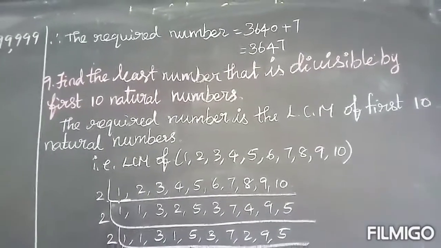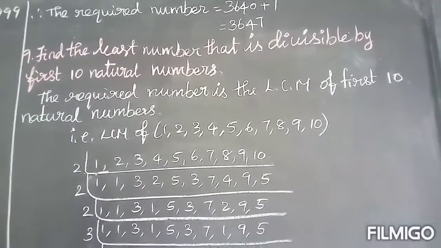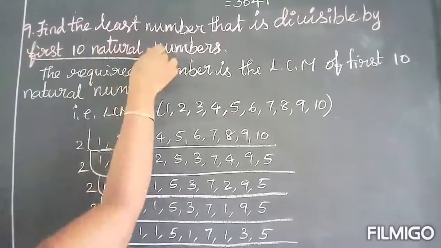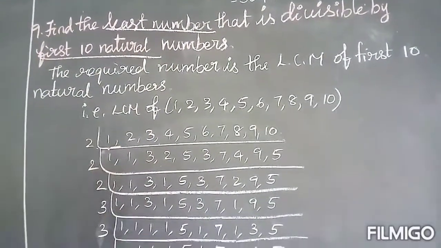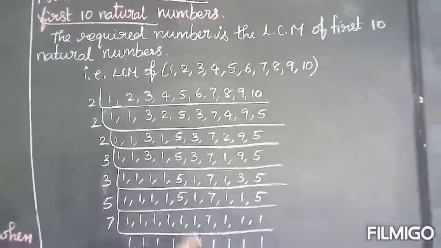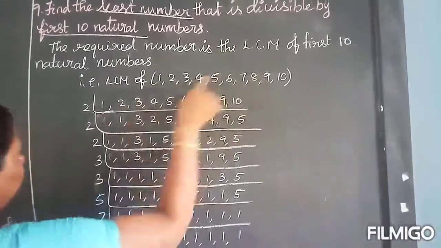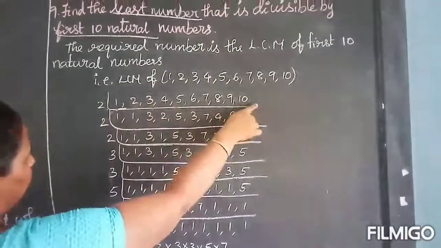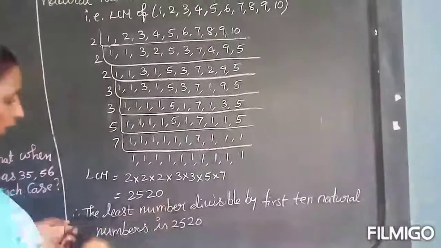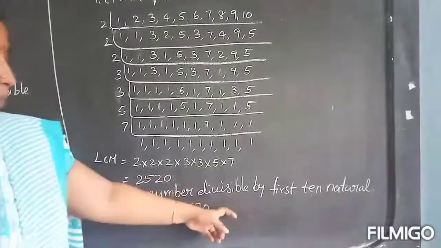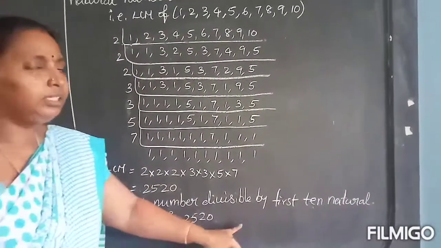Okay. Next move on to 9th one. Find the least number that is divisible by first 10 natural numbers. So we are going to find LCM of first 10 natural numbers. You have to do the LCM, the same procedure, for natural numbers from 1 to 10. So 1, 2, 3, 4, 5, 6, 7, 8, 9, 10. If you do now, you will get 2520. The least number divisible by first 10 natural numbers is 2520.